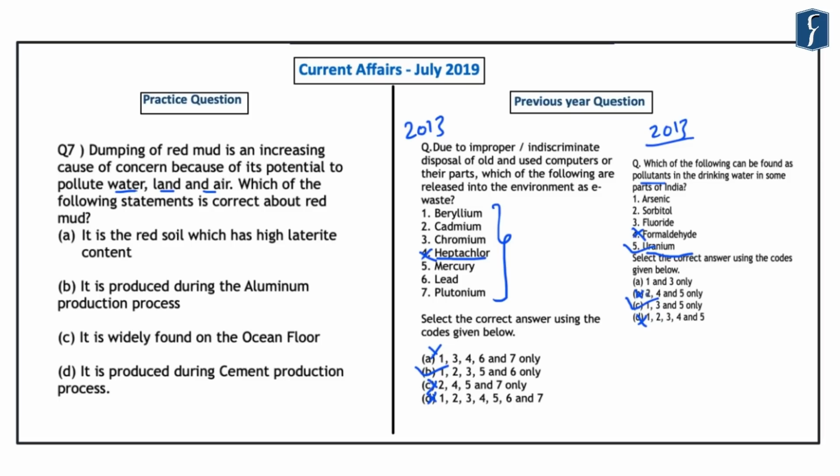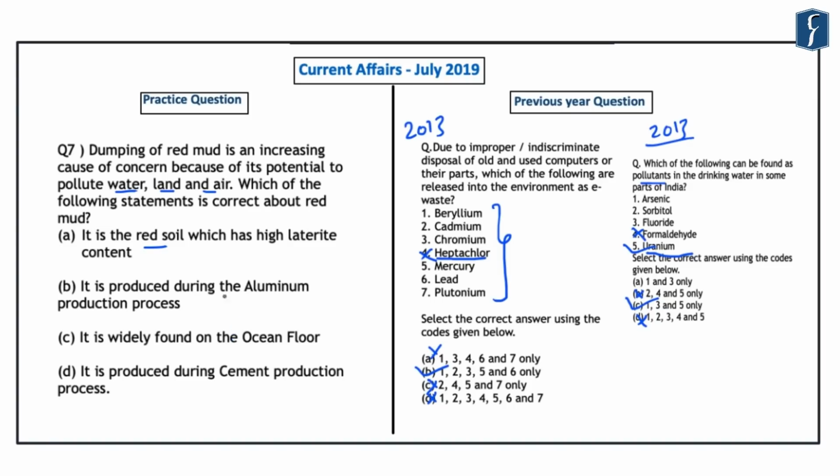And accordingly, we see that this question also talks about red mud, which is an important cause of concern because of its pollution to water, land and air. Now the options that are given here are that it is the red soil which has high laterite content. Second is that it is produced during the aluminium production process. Third is that it is widely found on the ocean floor. And fourth is that it is produced during cement production process.